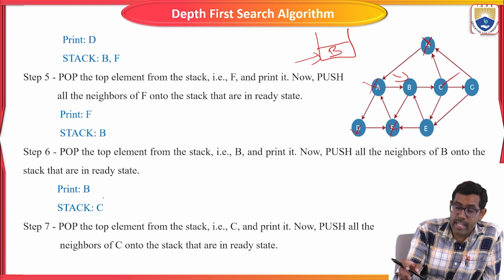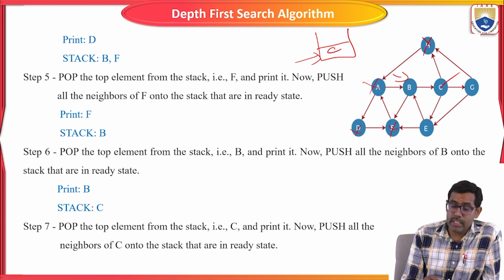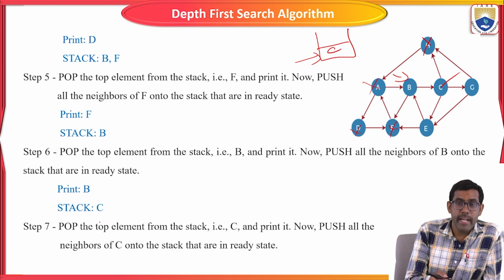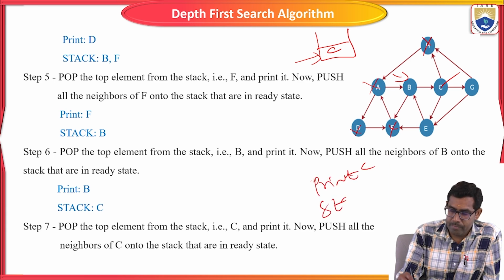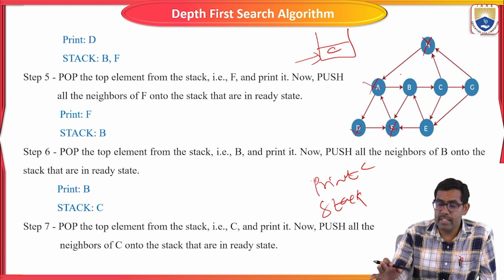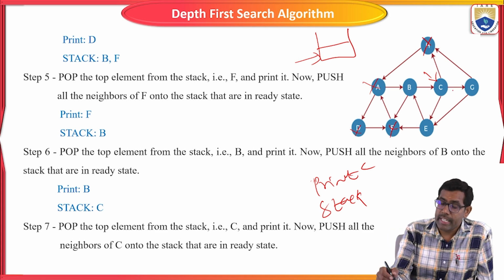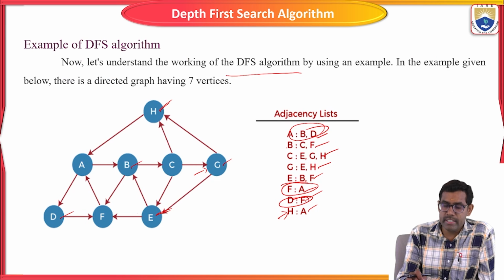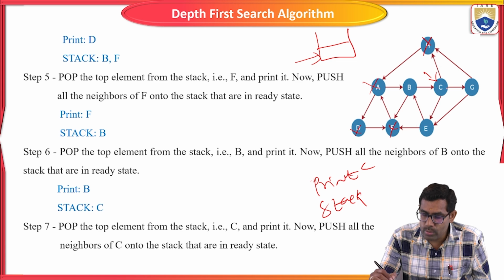Now the stack holds C, the only adjacent node of B. Again we continue: pop the top element from the stack, which is C, and print it. What are the adjacent nodes of C? Here we have three elements: E, G, H.